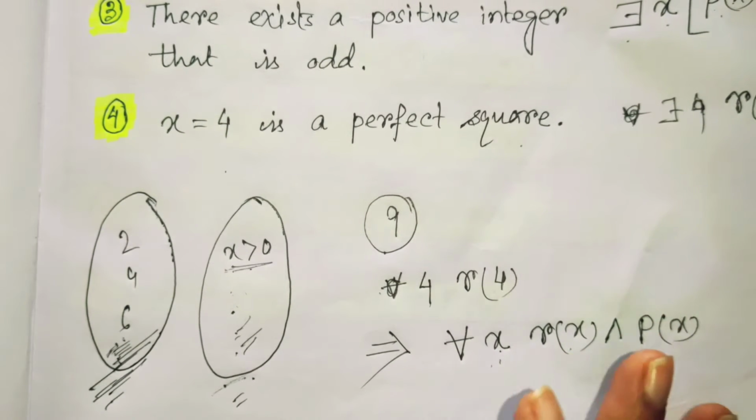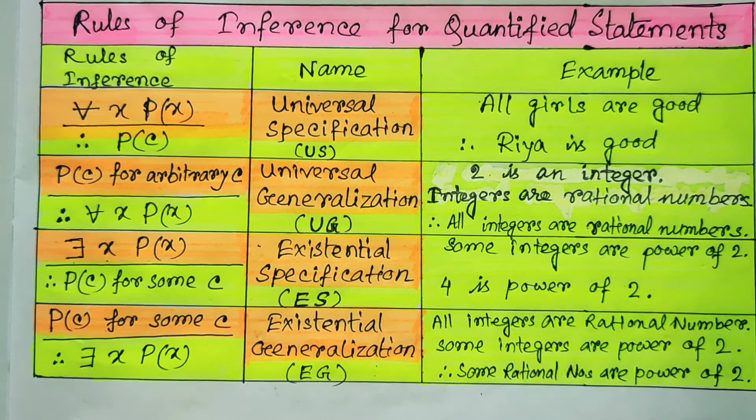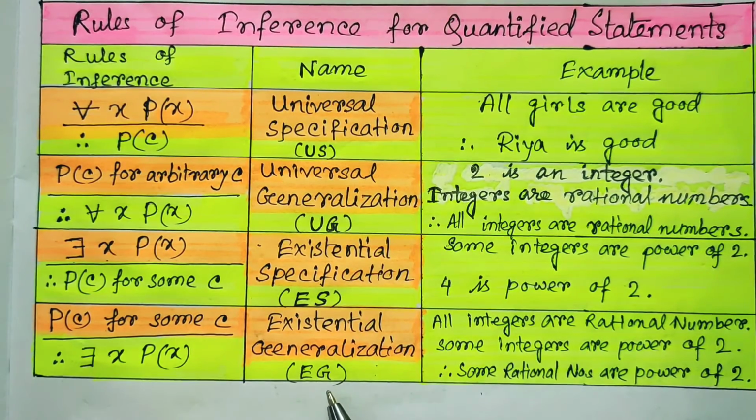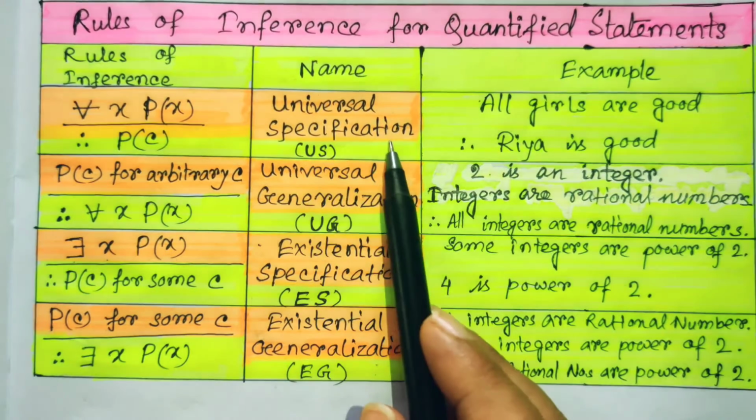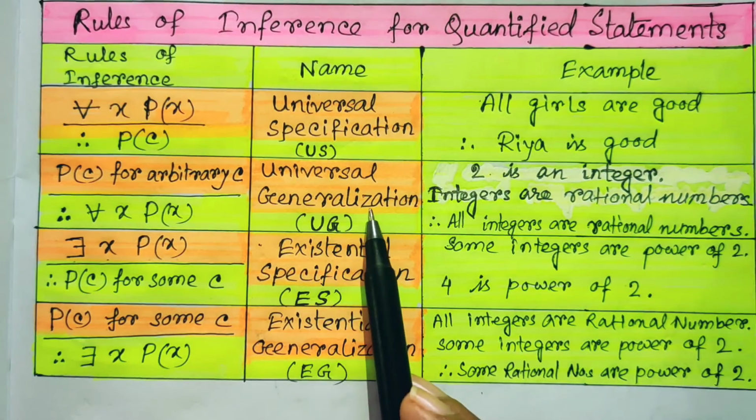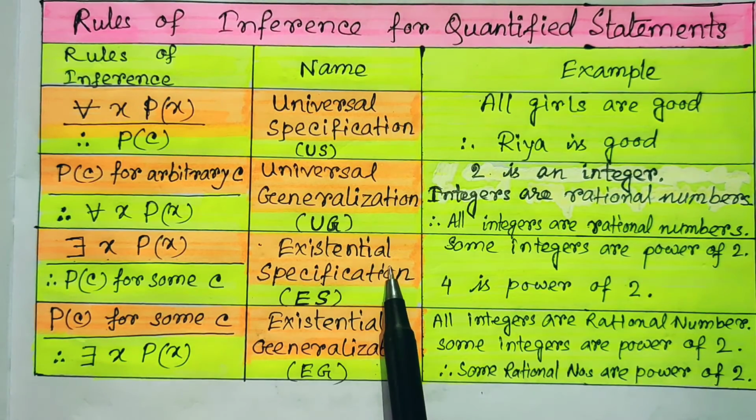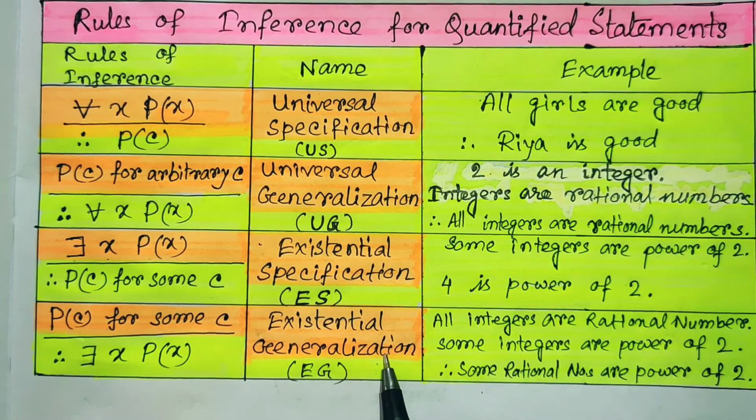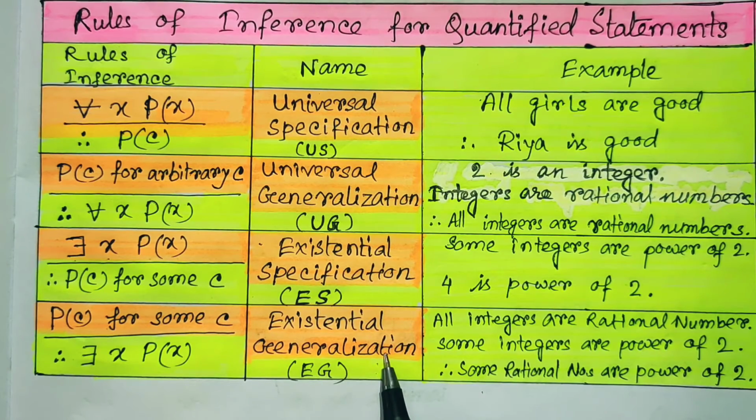So just have a look at what those rules are and what they look like. In this table we come to know that there are 4 rules, and the names of the rules are universal specification, universal generalization, existential specification and existential generalization. So how are these rules and how do they work?